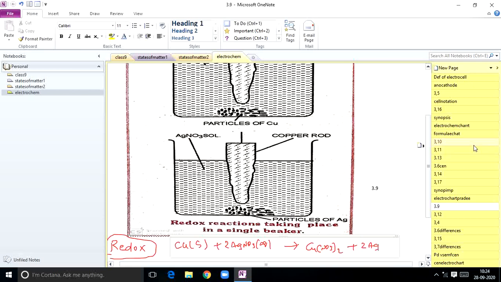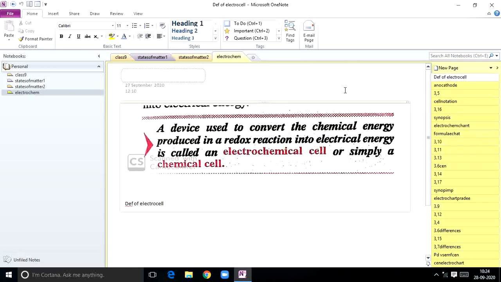For that purpose, we are going to discuss a cell called an electrochemical cell, or simply a chemical cell. So what is an electrochemical cell? It is a device used to convert chemical energy produced in a redox reaction into electrical energy. I think you understood. So an electrochemical cell reaction operates in this cell.